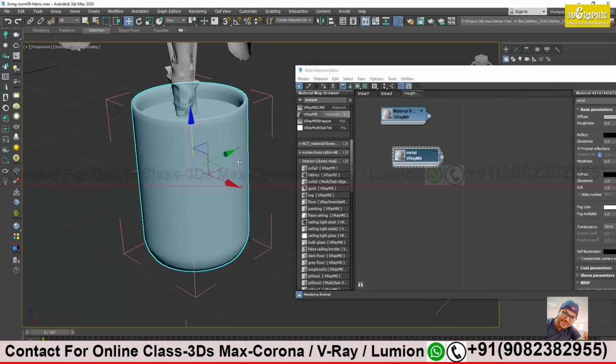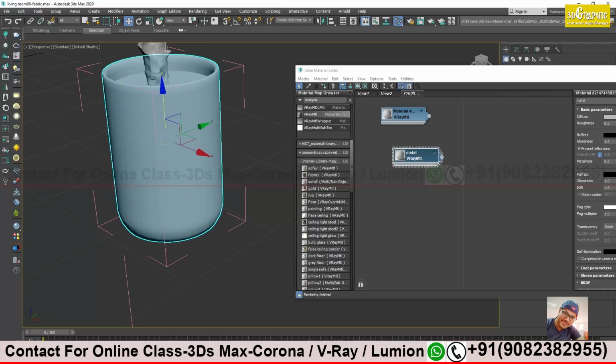So we start with the steel, scratches and all, and then we'll go for some other thing. Okay, let's see an example. I have downloaded a few. I download lots of things, but where I saved them I don't know. It will take time to find. I will just Google it out.